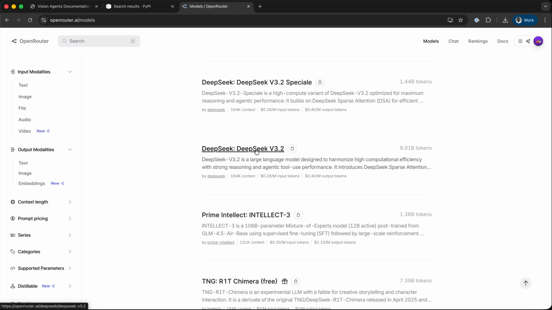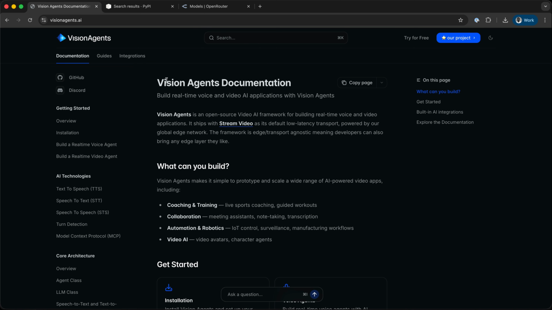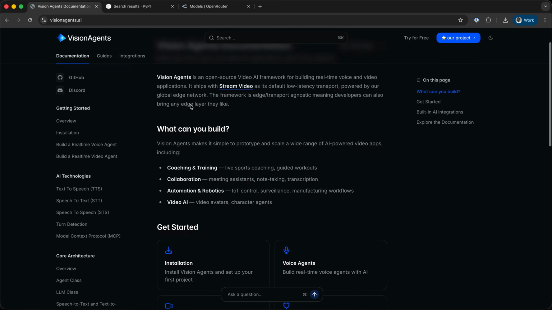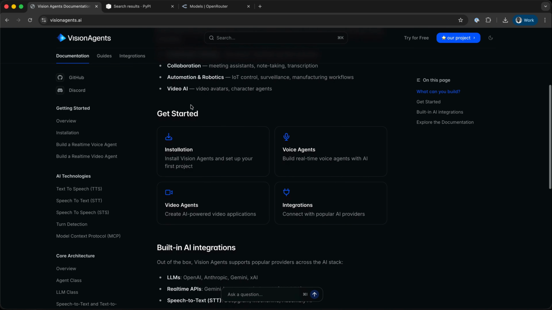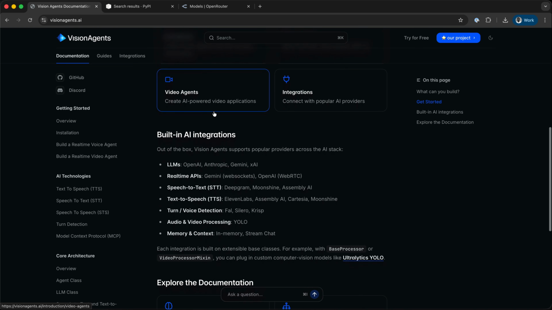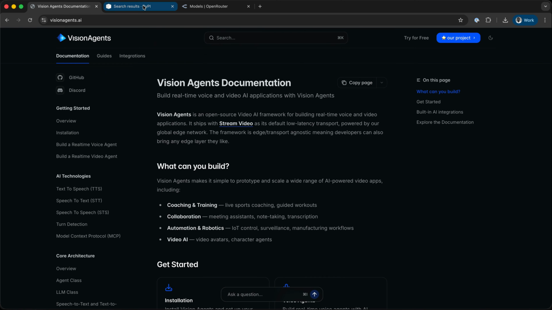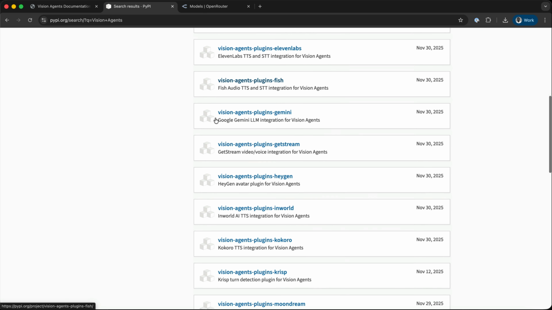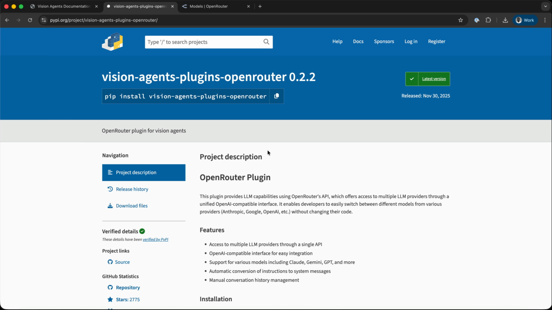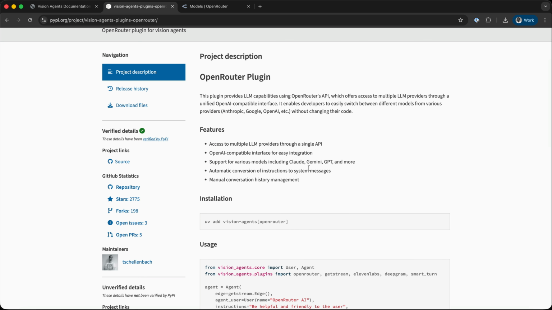To work with the agent in Python, we'll use the open source framework Vision Agents to build a voice AI application. Vision Agents is an open source video AI framework for building voice and video applications in Python. It has a plugin for OpenRouter. So using the OpenRouter plugin for Vision Agents, you can access multiple LLMs to build AI applications. The plugin serves as a gateway for using multiple LLMs, so you can swap one LLM with another.